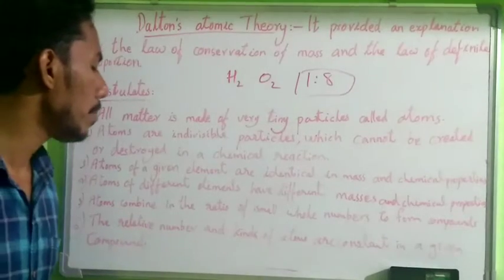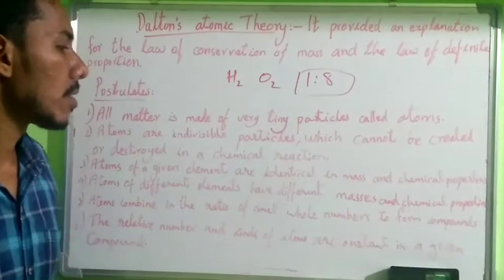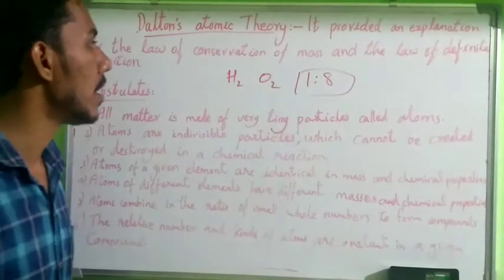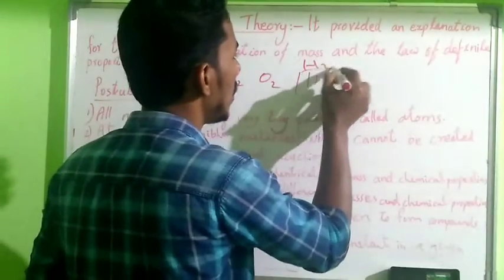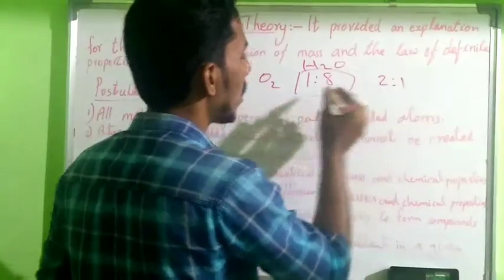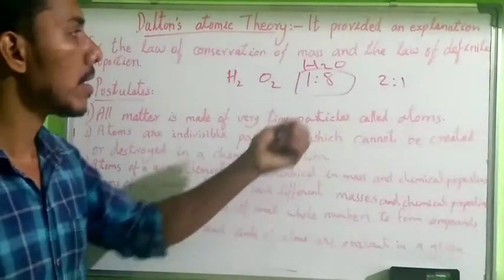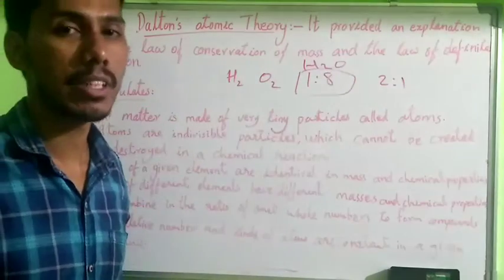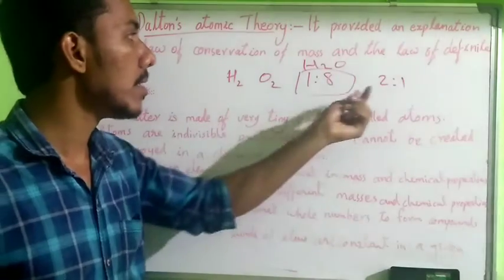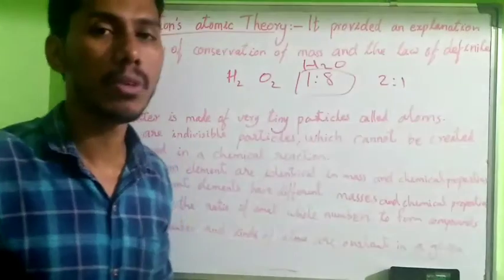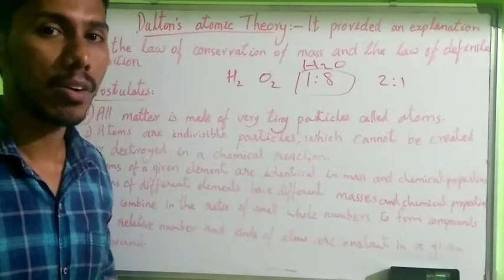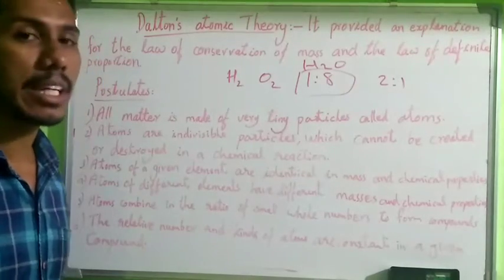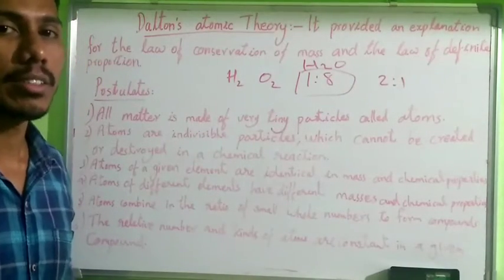Then the relative number and kinds of atoms are constant in a given compound. In a given compound, H2O, the relative number is 2 is to 1. How many atoms of hydrogen are present in H2O? It is 2, and 2 hydrogen atoms combine with 1 oxygen to form water. So Dalton's theory explains the whole thing in a simple way.